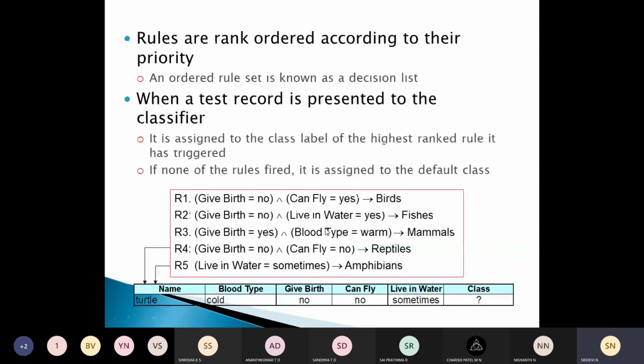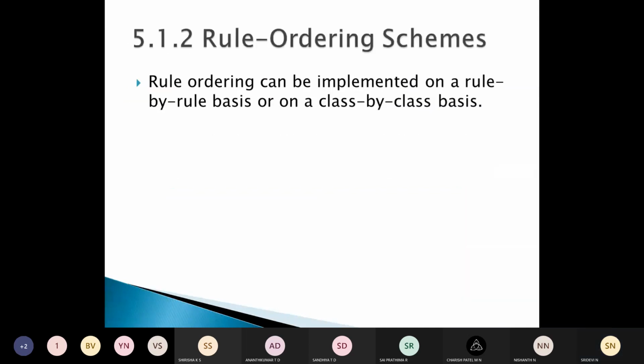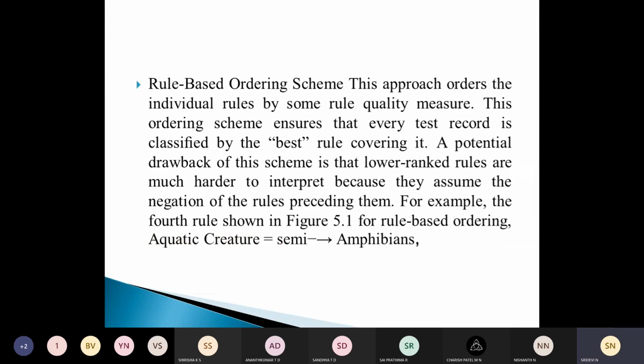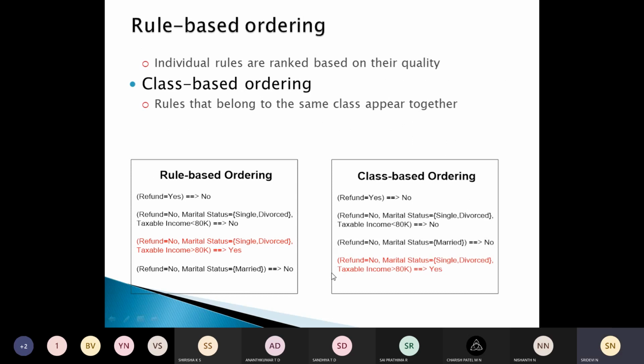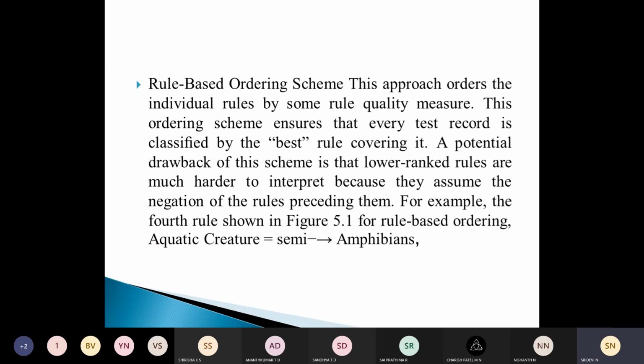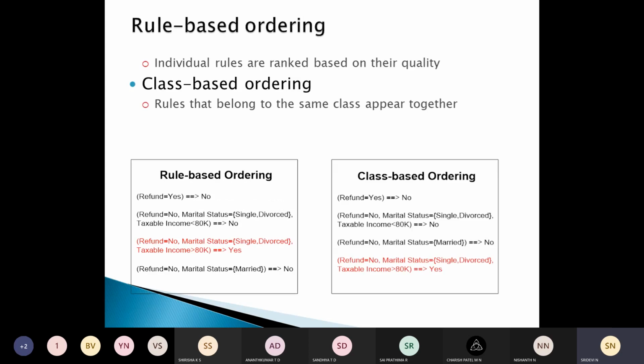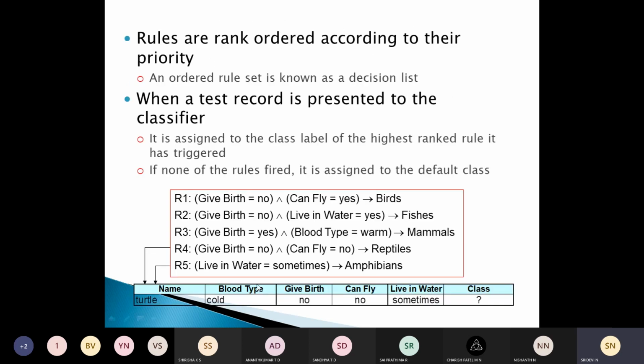The fourth rule shown in figure 5.1, let's check. Aquatic creatures, semi-amphibian. So this is one of the examples.